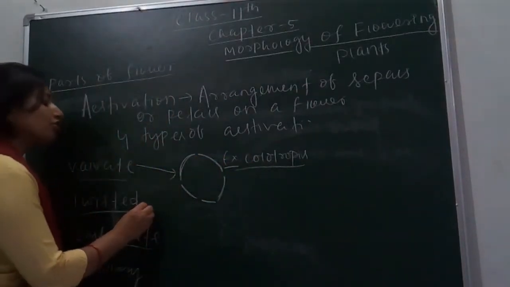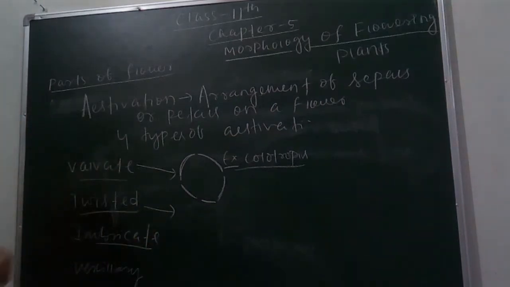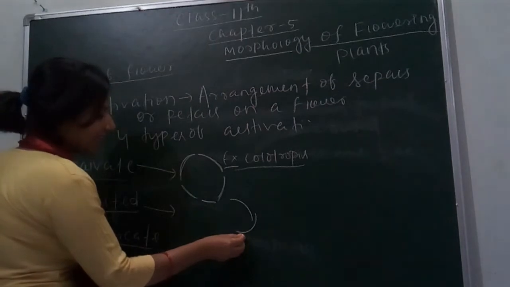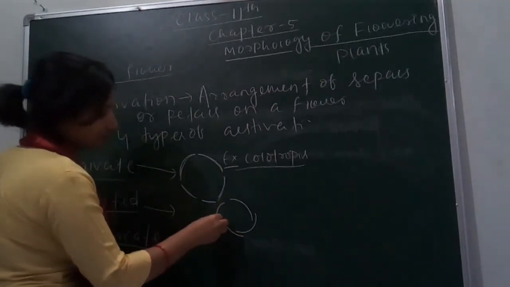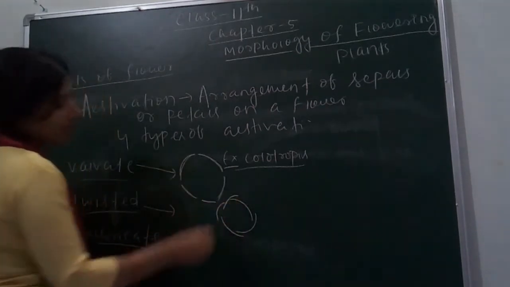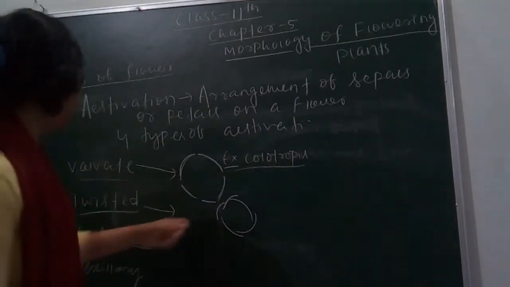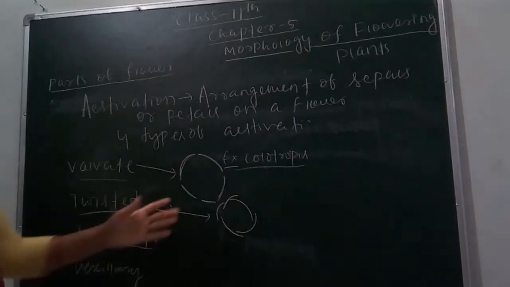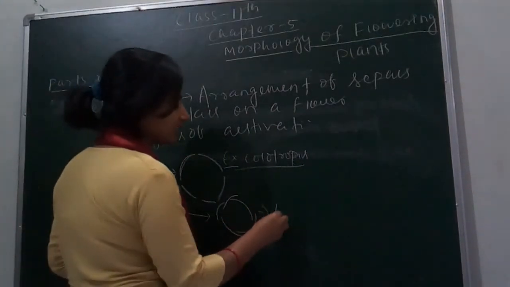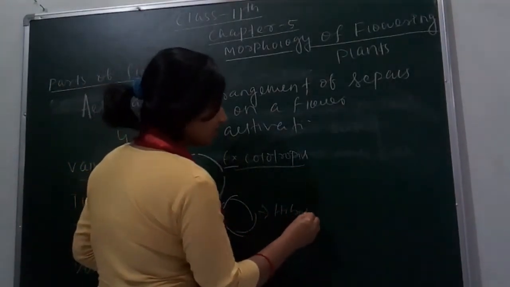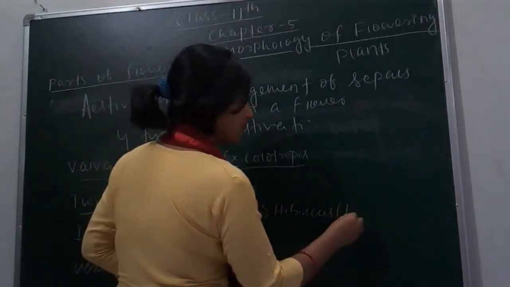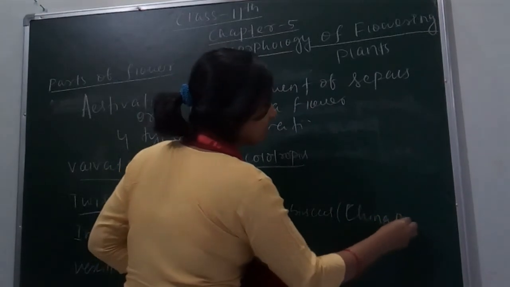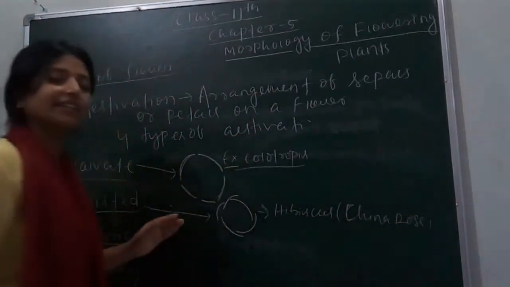Next is twisted estivation. Twisted estivation means here one petal overlaps another like this. One petal overlaps another. So this type of estivation is called twisted, and we can see it in hibiscus, which you know as China rose. So this is another type of estivation.